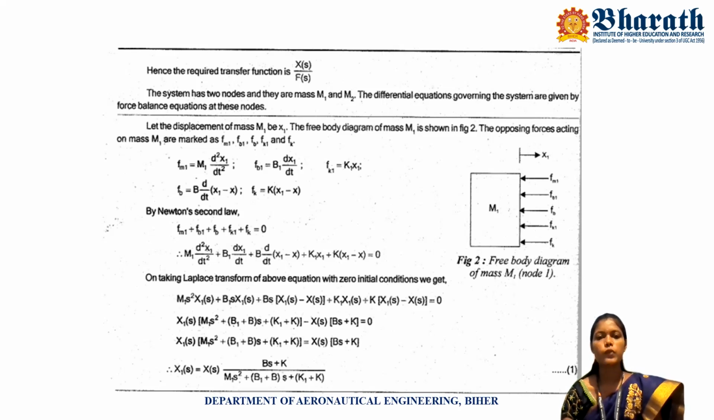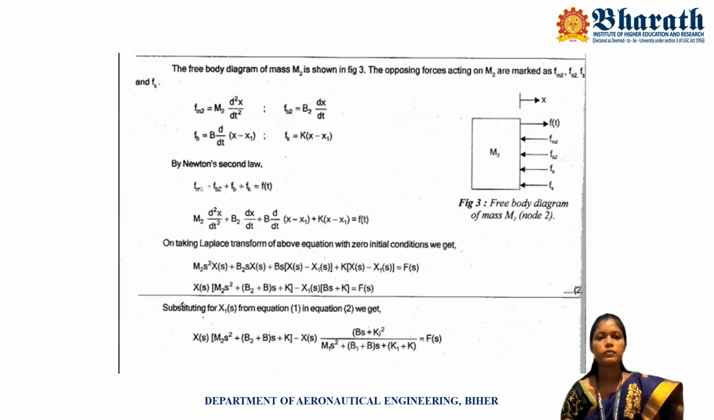Here we want X1 of s. So X1 of s is taken to the left-hand side. Then you put all these values into the right-hand side. We get X1 of s is equal to X of s into (b s plus k) divided by (m1 s squared plus (b1 plus b) into s plus k1 plus k). Then we draw the free body diagram for mass 2.